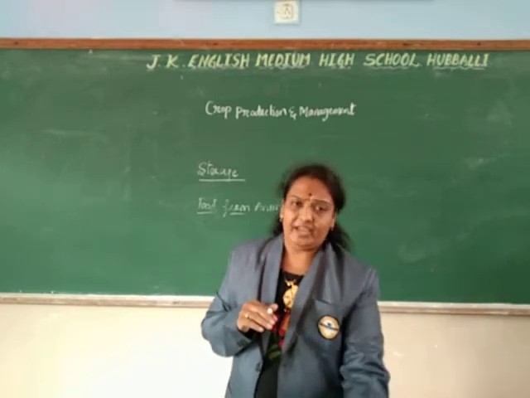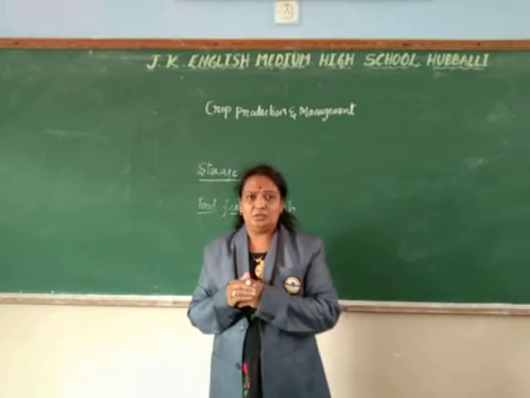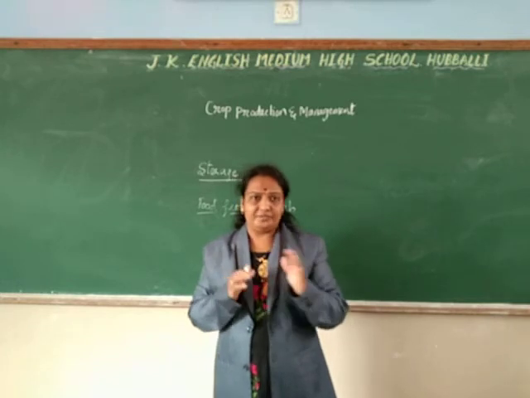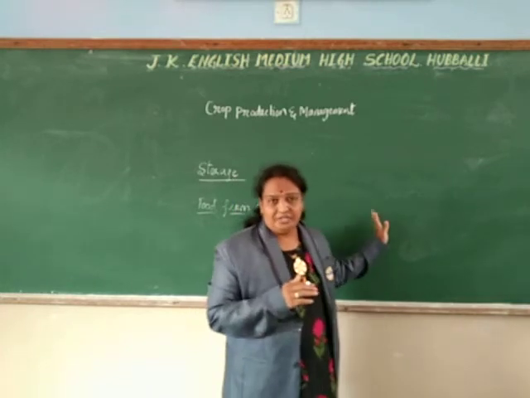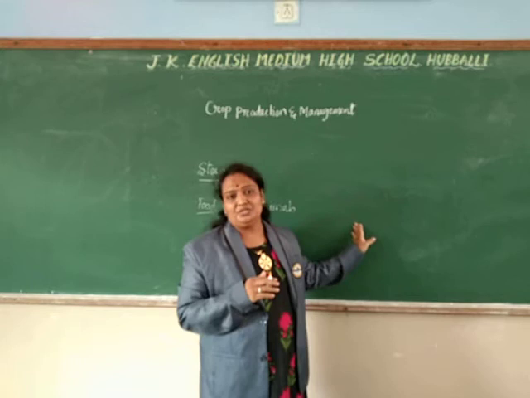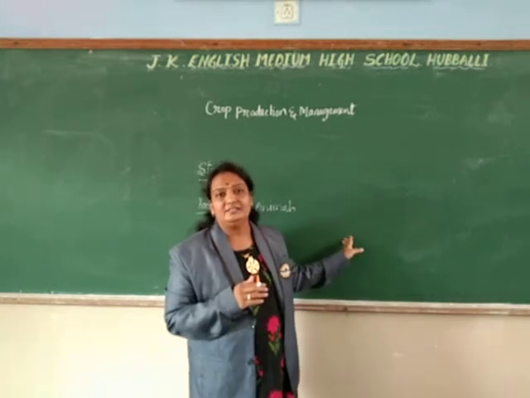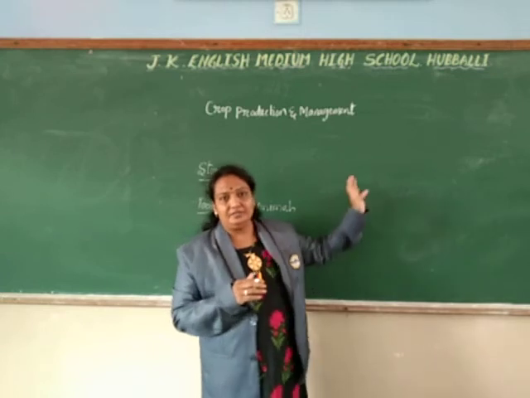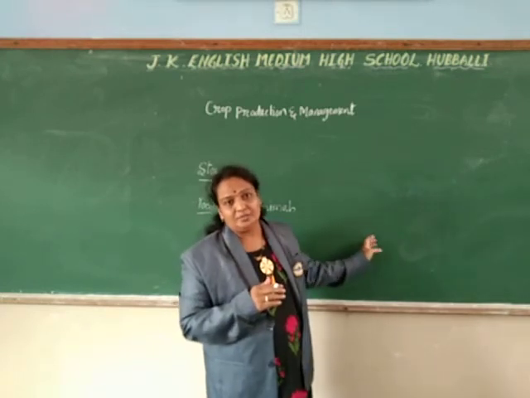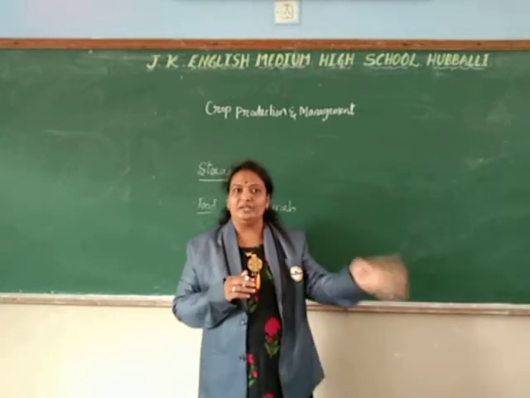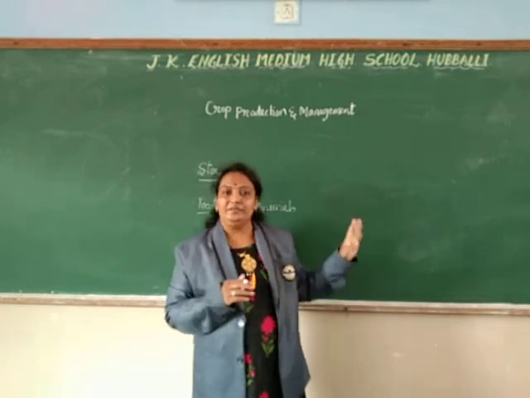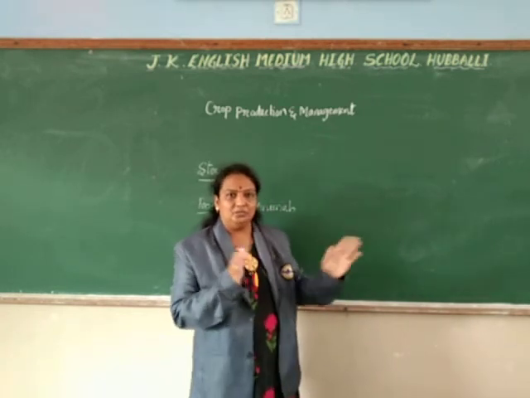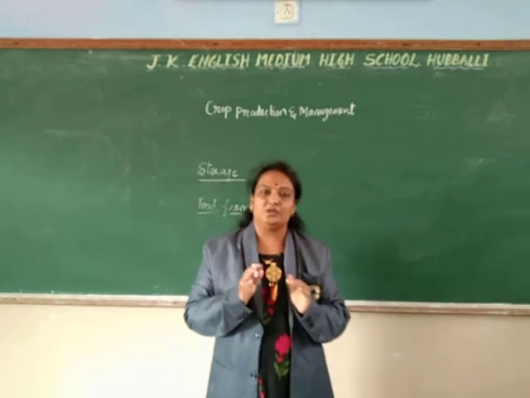So we have some steps to cultivate the crops. We have learned soil, preparation of soil, sowing, irrigation, adding manure and fertilizers, harvesting, and storage. There are steps to cultivate the crops, and how to preserve, how to cut, how to dry, everything.